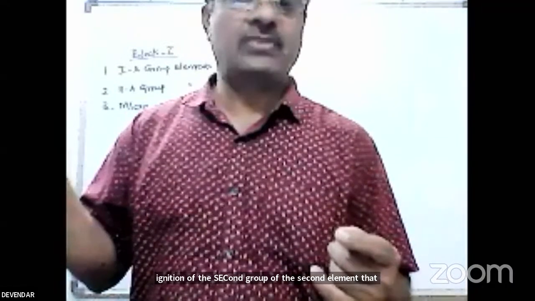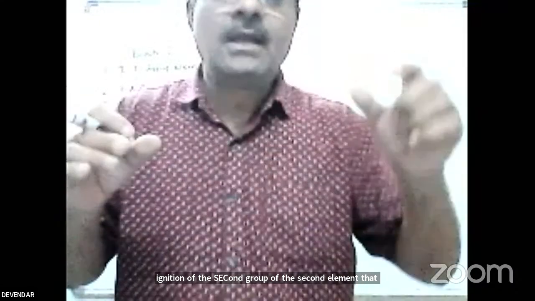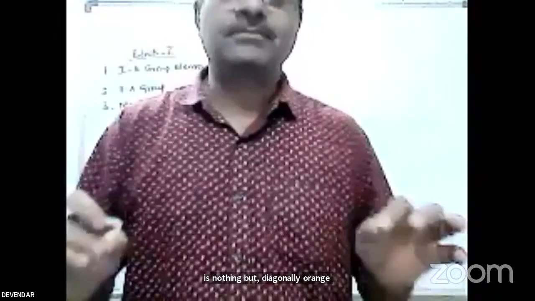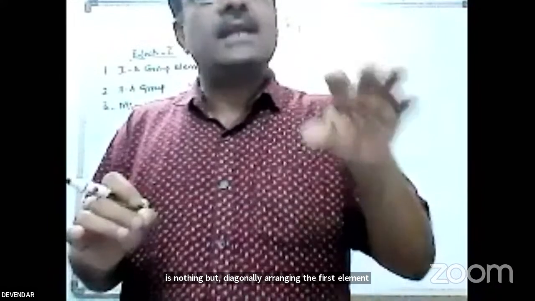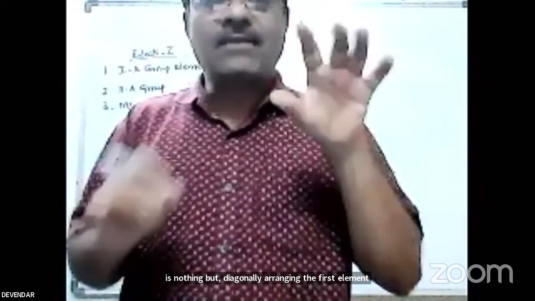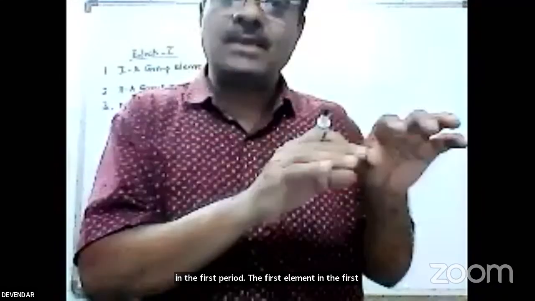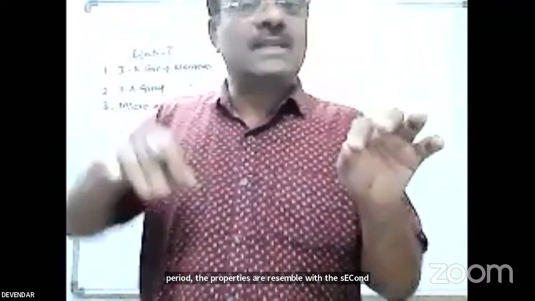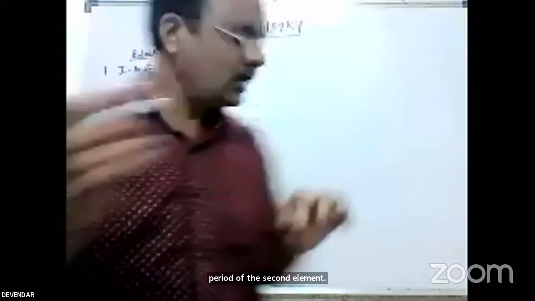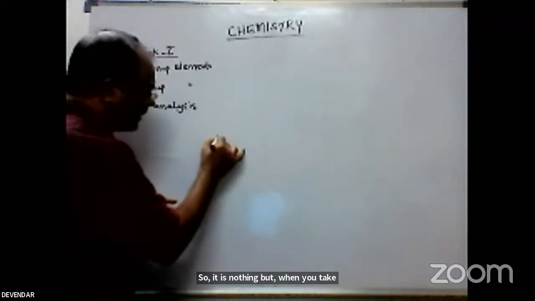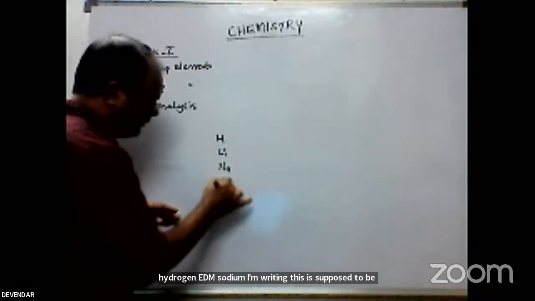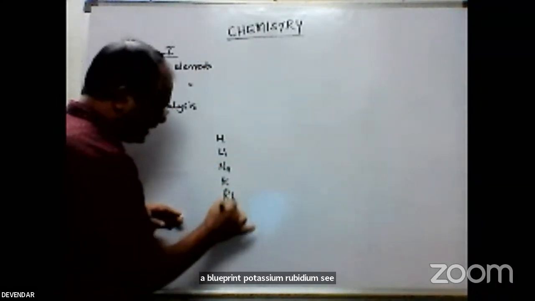What is the meaning of the diagonal relationship? The diagonal relationship is diagonally arranged elements: the first element in the first period has properties that resemble the second element of the second period. So I write hydrogen, lithium, sodium as the first group elements, then potassium, rubidium, cesium, and francium.